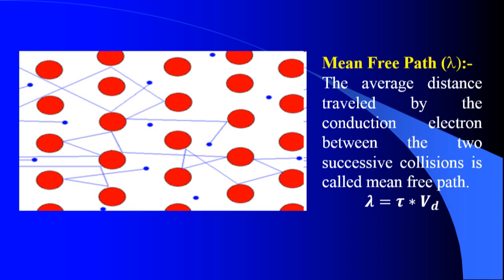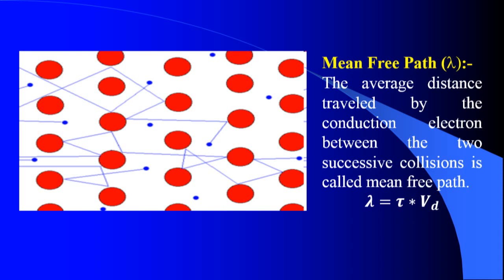Whenever the electric field is applied, the net velocity turns into the velocity called drift velocity. Upon the application of the electric field, the electron can find a direction, but it is not a straight line. It will be a zigzag path, because it undergoes a lot of collisions with the vibrating positive ion cores. Hence we can define mean free path.